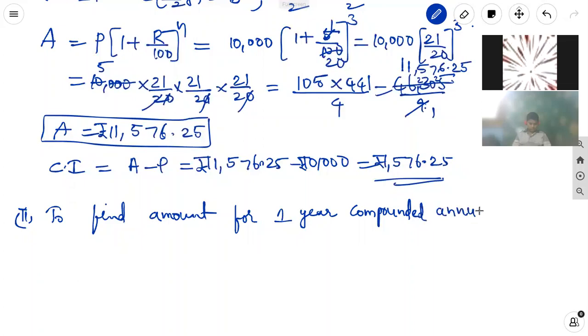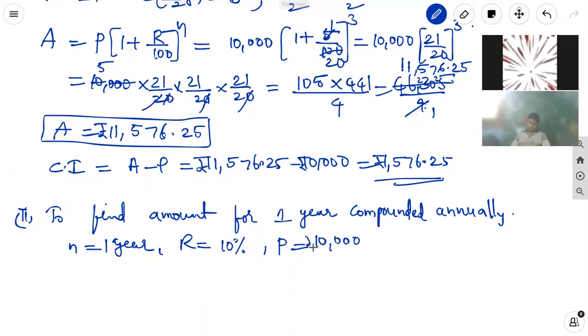And then after that, we find the simple interest for half year. Then we add that interest amount to the previous year's amount. Here compounded annually means n is equal to 1 year, and the rate of interest we take is 10% only. The principal amount is 10,000 rupees only.